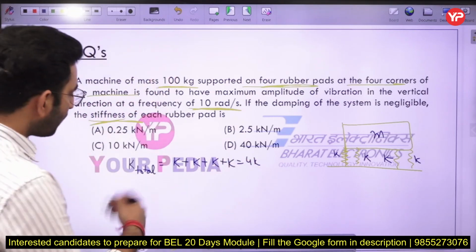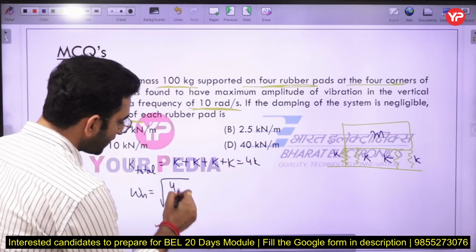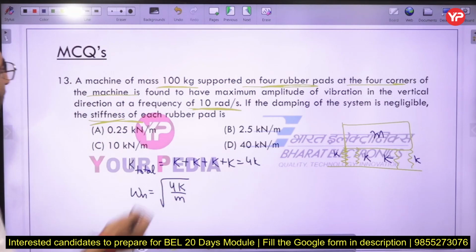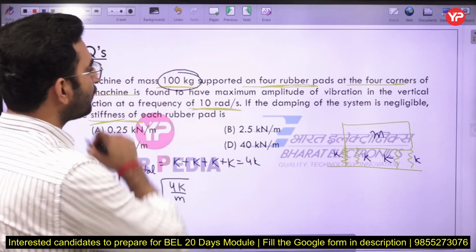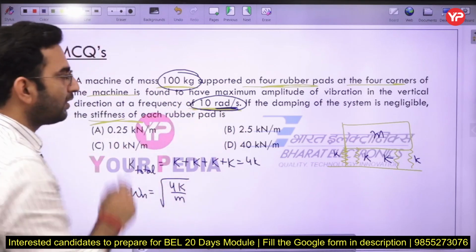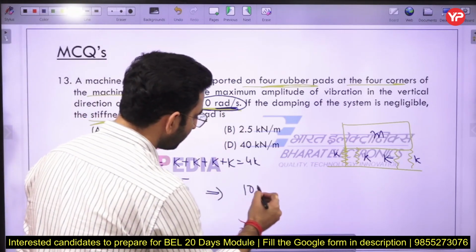Okay, and correspondingly if I calculate the value of the natural frequency, what will come? It will come to be √(4K/M). Okay, now what is given to us? We have been provided with the mass of 100 kg. We know the value of the frequency in radian per second as 10. So that's a very simple question. So just put all the values here.